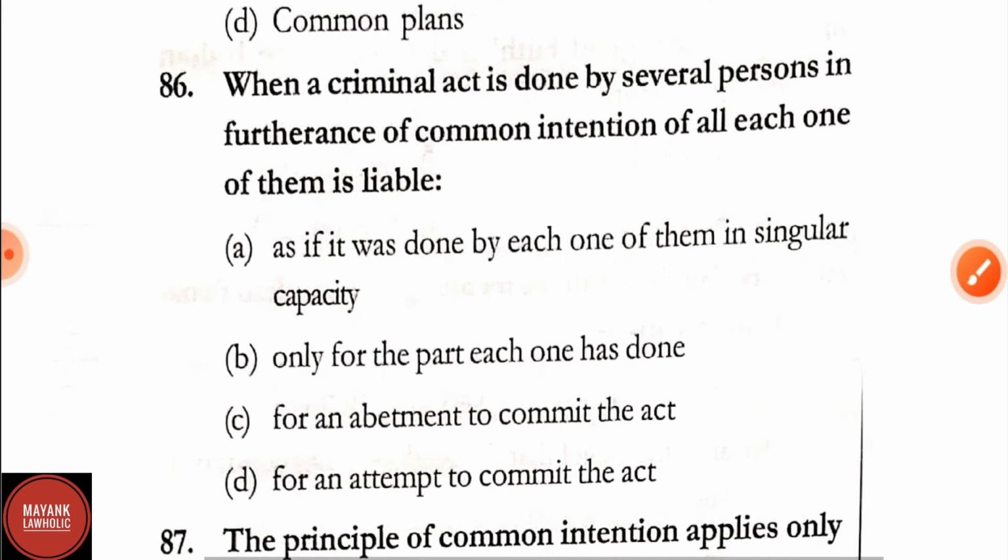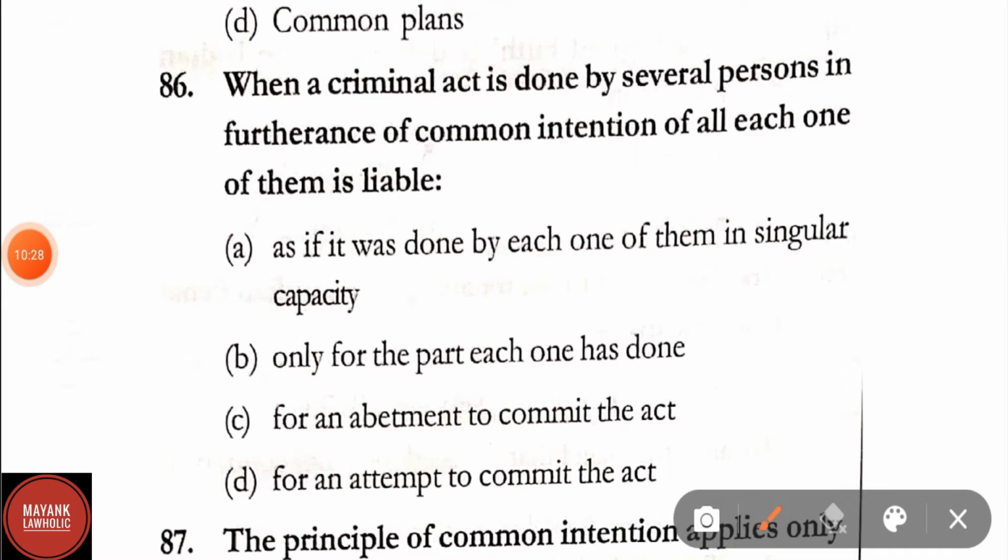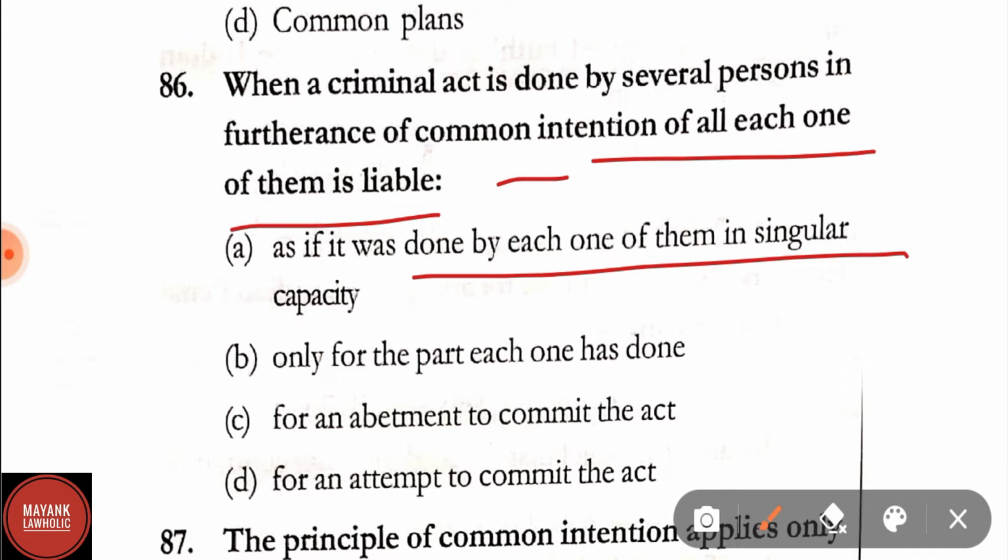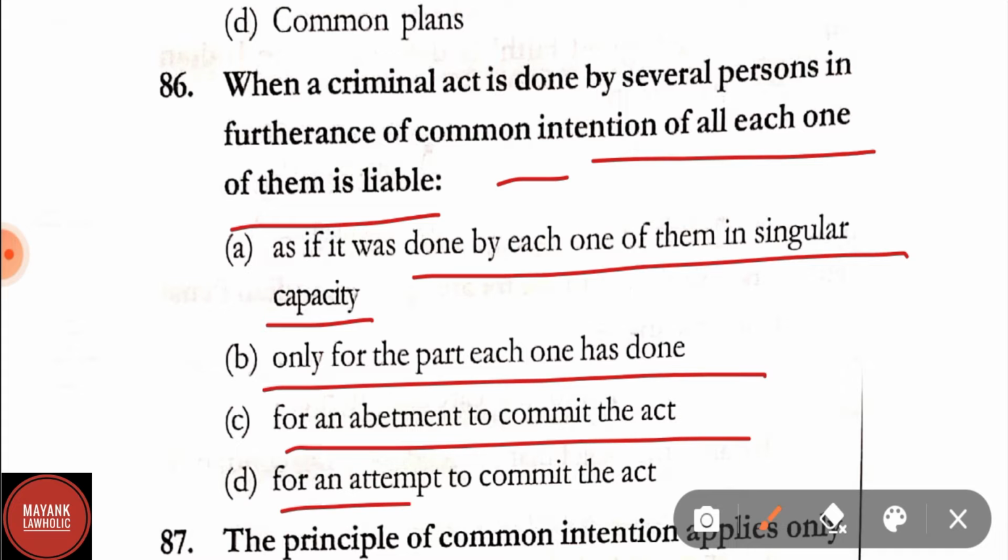Question number 86. When a criminal act is done by several persons in furtherance of common intention of all, each one of them is liable: A, as if it was done by each one of them in singular capacity; B, only for the part each one has done; C, for an abetment to commit the act; D, for an attempt to commit the act. Here the correct answer is option A, that is as if it was done by each one of them in singular capacity.